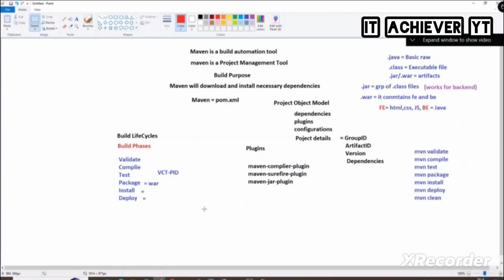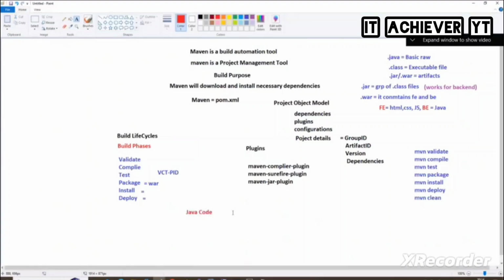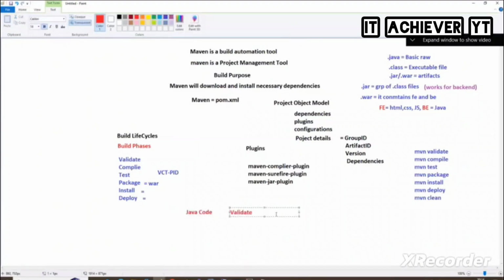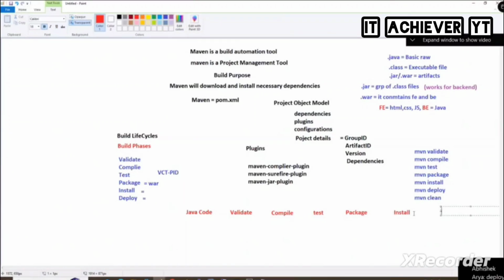So with Java, developers first write the Java code. And what do we need to do here first? Validate. Next, compile. Next, package. Next, install. Next, deploy. We don't use deploy much, because deploy is nothing but putting that into some other place. We are using only one EC2, not putting it in some other place. So remove deploy.